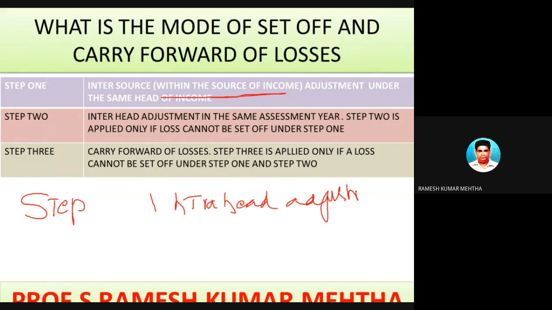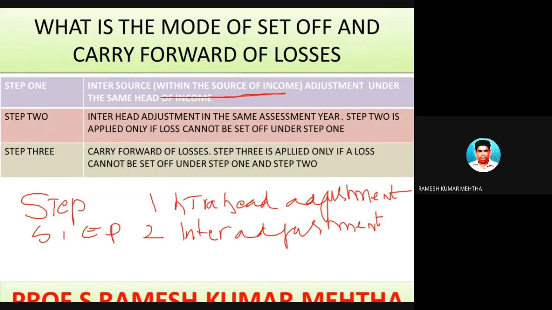I gave you the example also. Step 2 is, after you have completed intra-head adjustment, if the loss is still there, that loss can be set off against a different source of income, with some exceptions and conditions by the rules, under inter-head adjustment. I gave you the examples also.